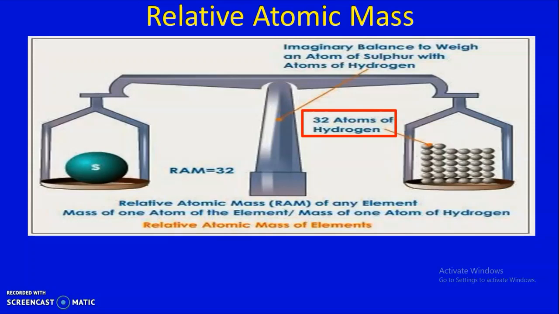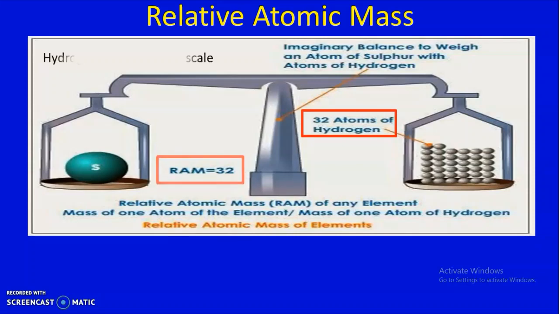Now you can see how many hydrogen atoms are required to balance one atom of sulfur. If you count, you can find 32 atoms of hydrogen are required for balancing one sulfur atom. So the relative atomic mass of sulfur is 32. That means the mass of one atom of sulfur is 32 times more than the mass of one atom of hydrogen.